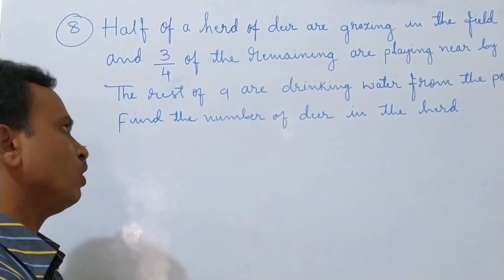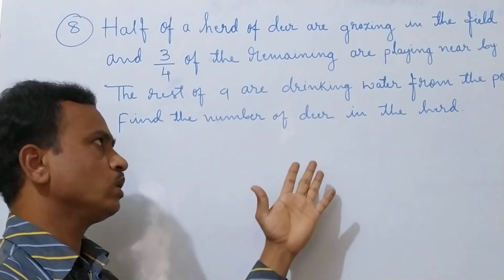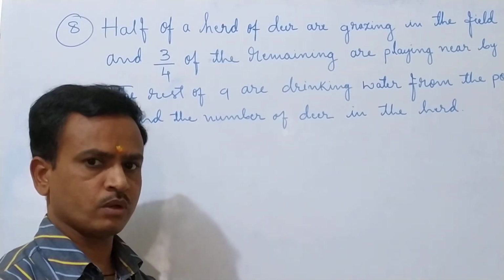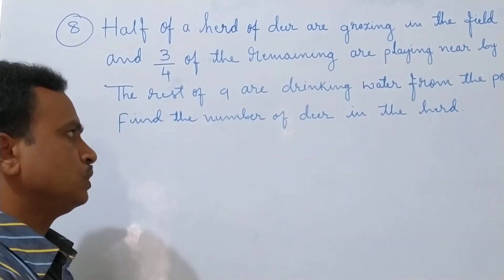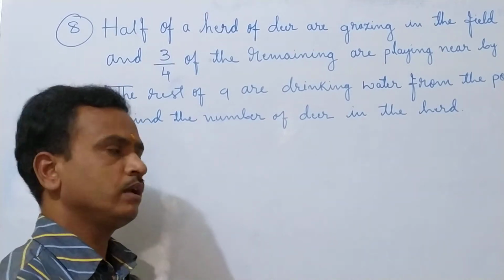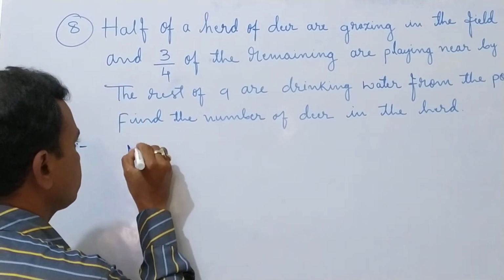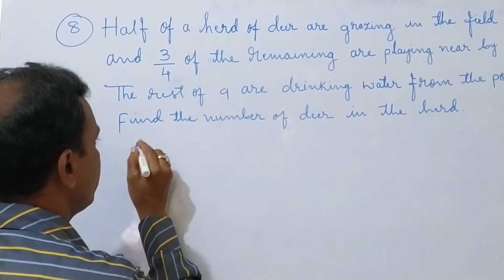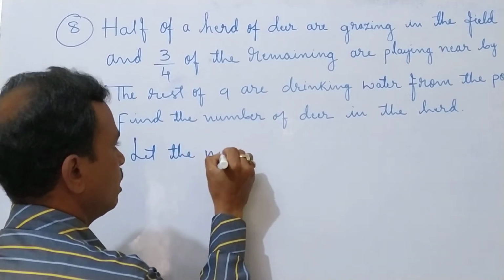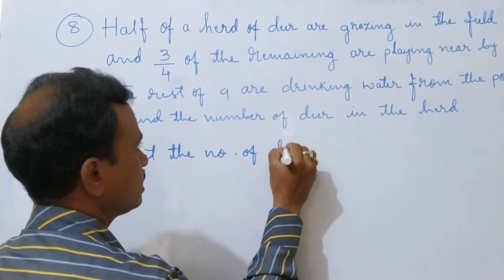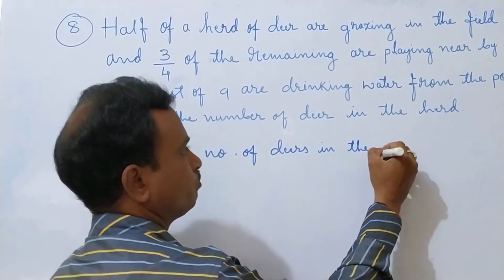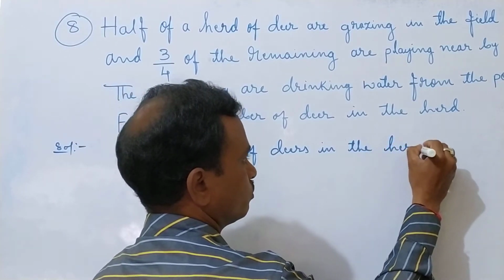So according to this question, what should we find? We should find the total number of deer in the herd. We don't know how many deer there are in that group, so let the number of deer in the herd be X.